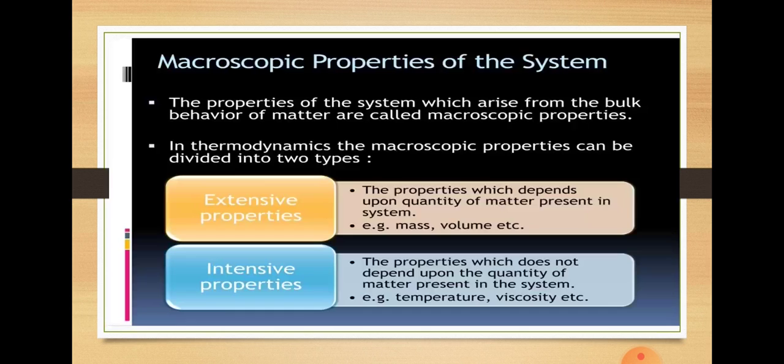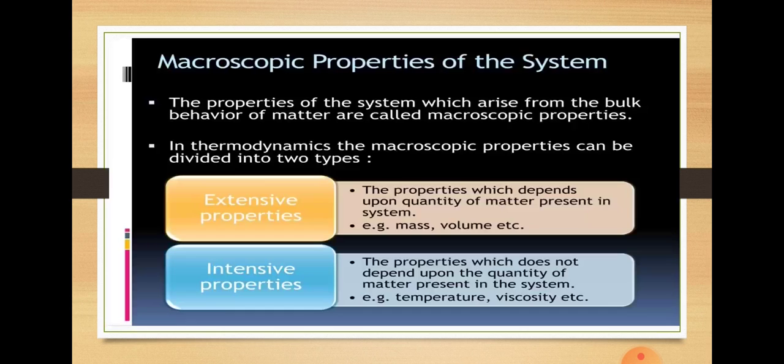Now let's see the macroscopic properties of a system. The properties associated with the bulk quantity of matter are called macroscopic properties. And these properties are of two types: intensive properties and extensive properties. First, let's see what intensive properties are. The properties whose magnitude does not depend upon the quantity of matter present in a system are called intensive properties.